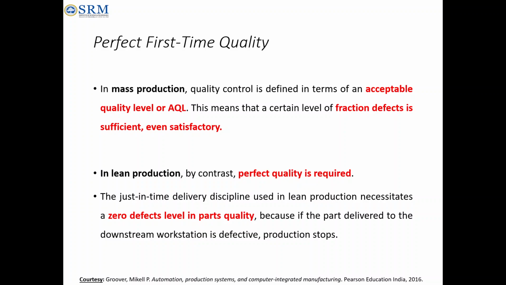But mass production is adjustable, and we can go further. That should not be there in lean production. Lean production should have perfect quality, with zero defects, and only then can we continue the production.